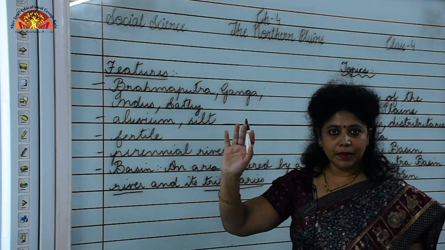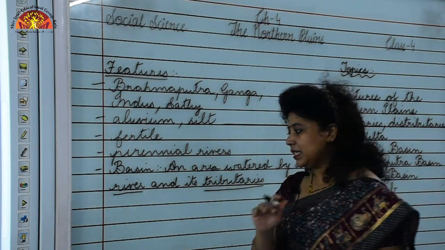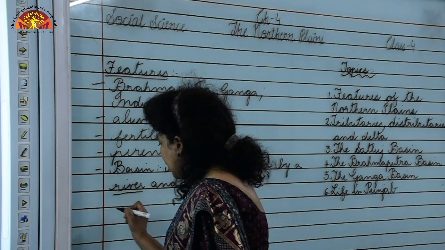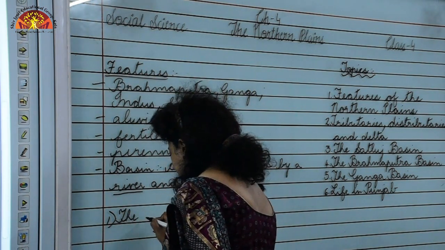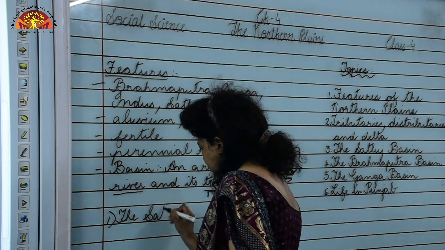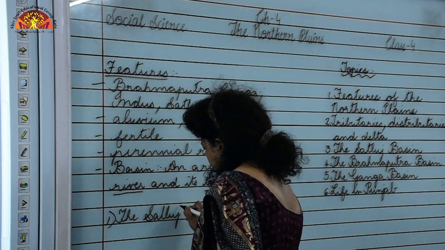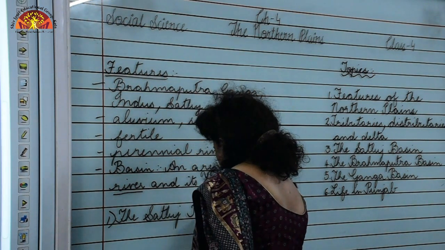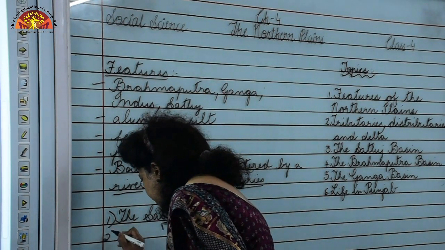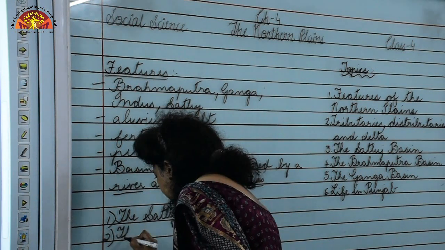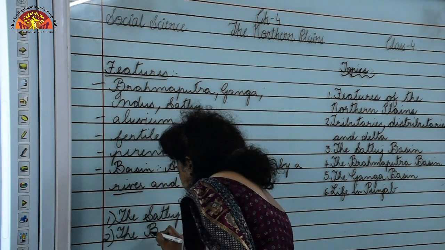So this northern plains, you can find three basins here. What are they? One is the Satluj basin. Two is the Brahmaputra basin.